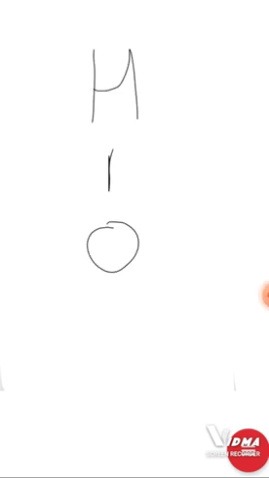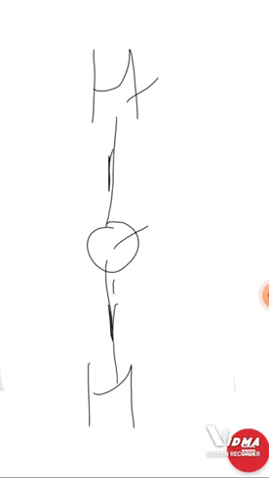A hydrogen bond in a water molecule is something like this. A water molecule contains two atoms of hydrogen and one atom of oxygen. So it is something like this. This oxygen is connected to one atom of hydrogen, and this oxygen atom is connected to one atom of hydrogen. So in total, one oxygen atom is connected to two atoms of hydrogen. There is a bond created between the oxygen and hydrogen atom, and this bond is called a hydrogen bond.